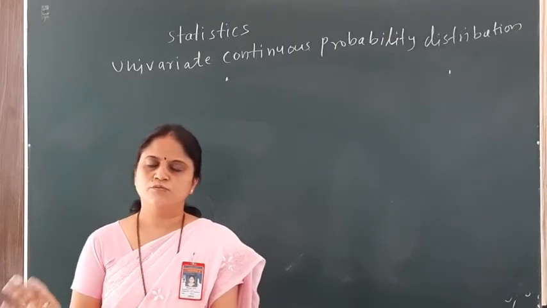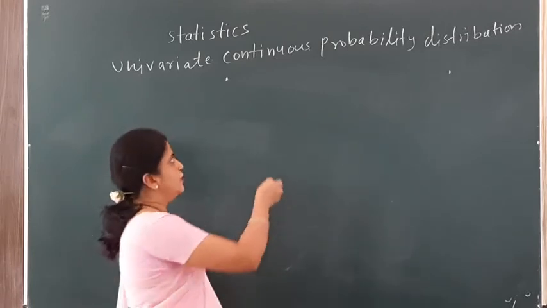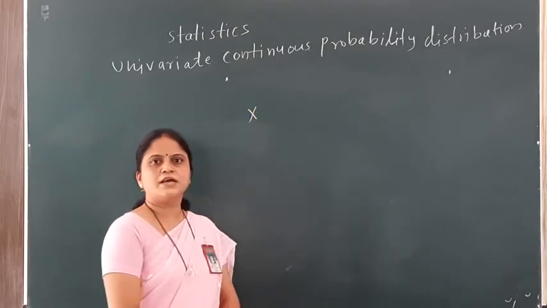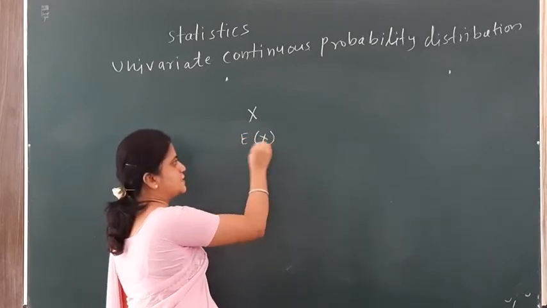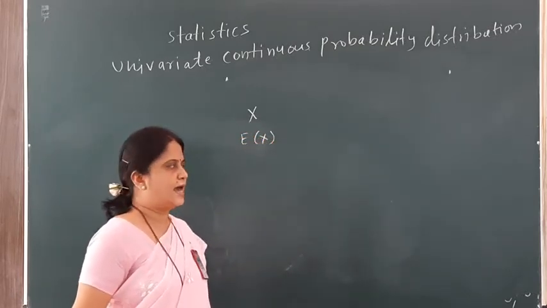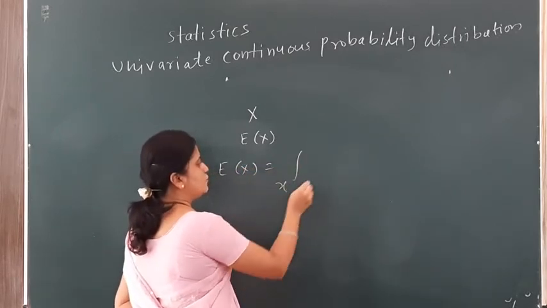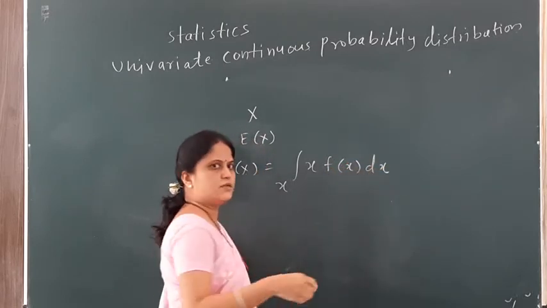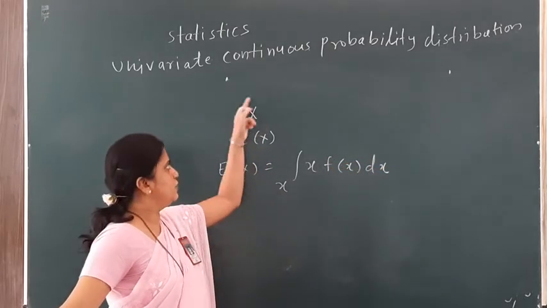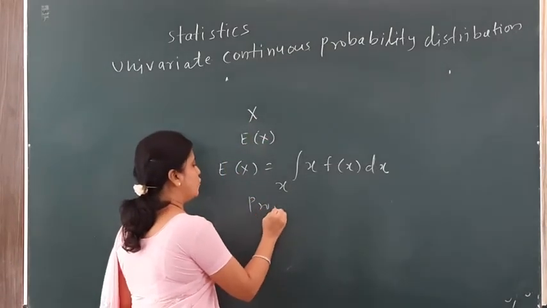We have the definition as follows: if x is a continuous random variable, then the expected value of x, denoted E(x), is defined as E(x) equal to the integral over the range of x of x f(x) dx. Over here f(x) is the PDF of the given random variable x. This is the definition.